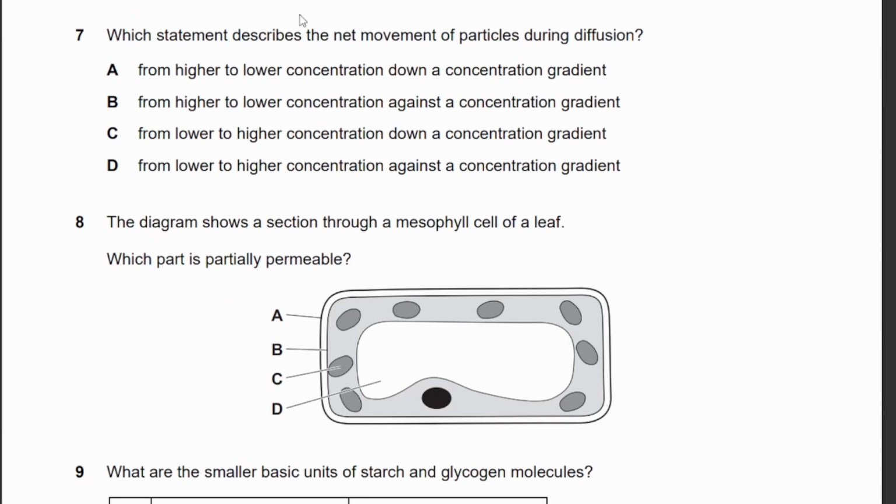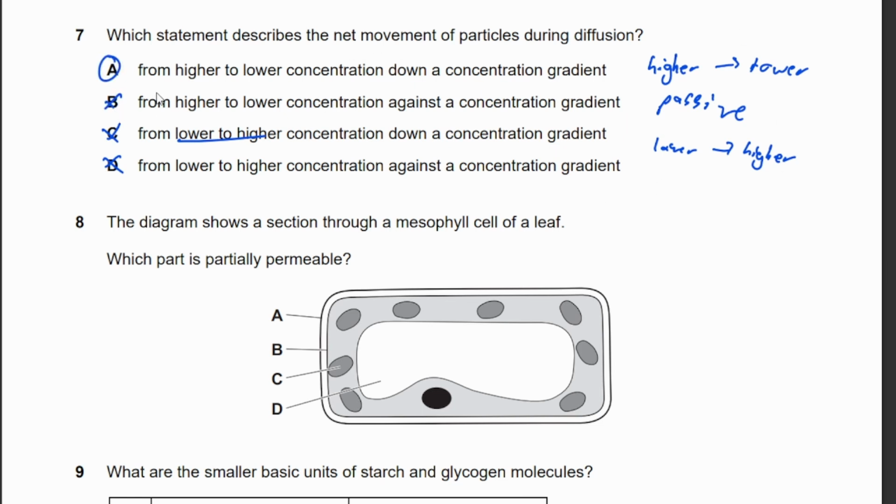7. Which statement describes the net movement of particles during diffusion? So, firstly, diffusion goes from higher to lower, okay, down a concentration gradient, and diffusion is also passive, right? So you see here, C and D are wrong because they go from lower to higher. Going against the concentration gradient would mean going from lower to higher. So in diffusion, it is not going from lower to higher, so therefore B is wrong.